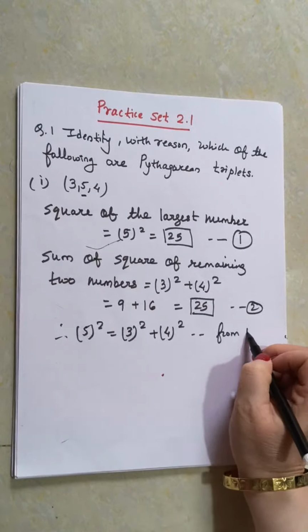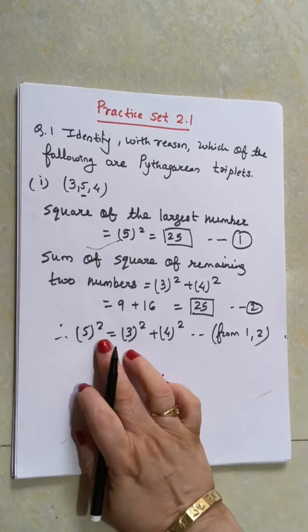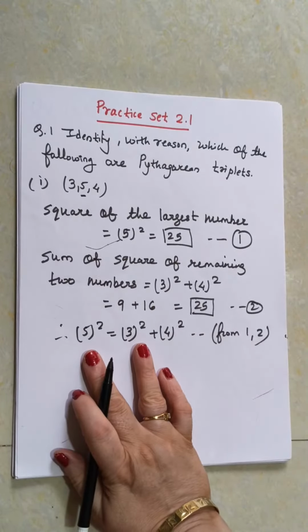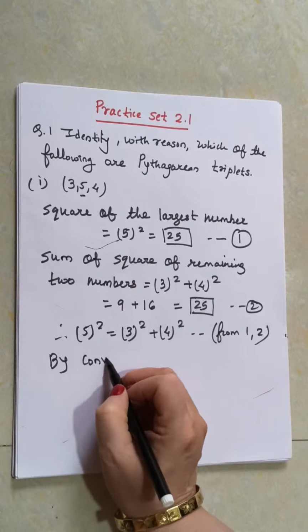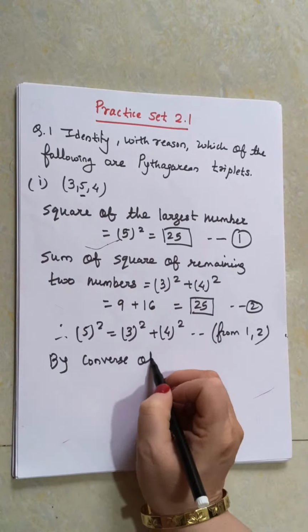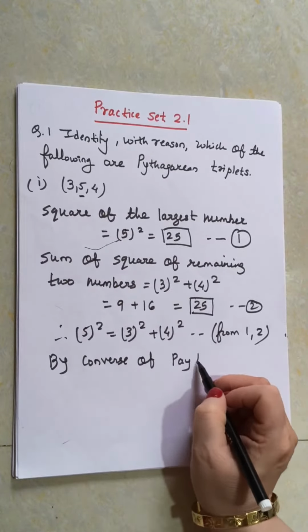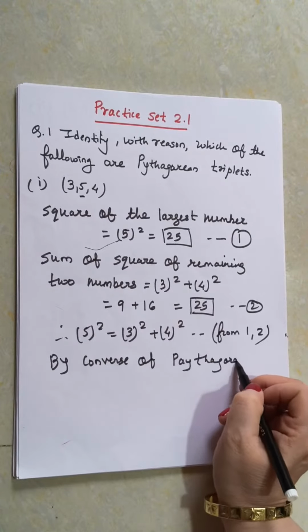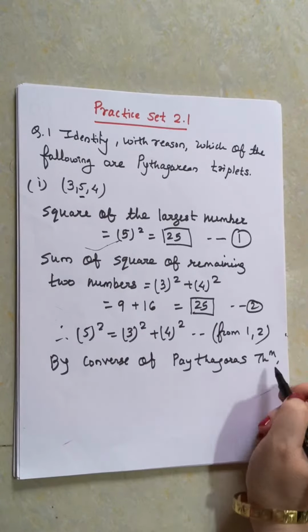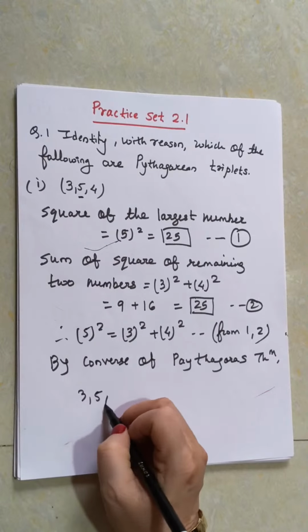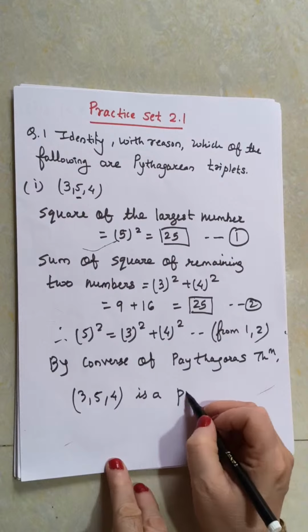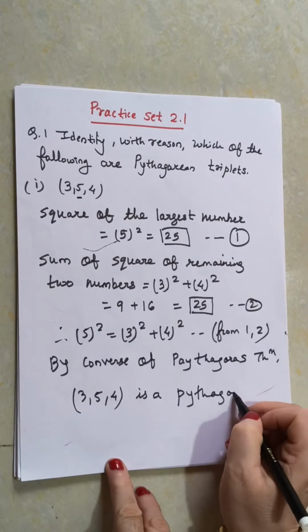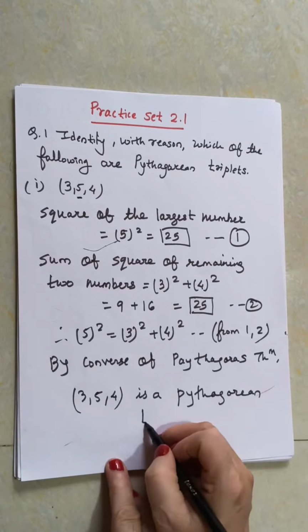And if both these are equal, then by converse of Pythagoras theorem, 3, 5, 4 is a Pythagorean triplet.